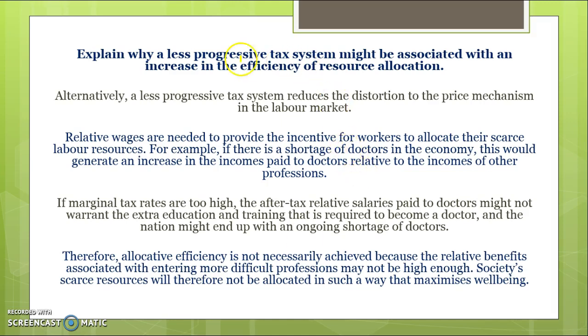In terms of why a less progressive tax system can improve efficiency, you could also talk about the labour market. So when there's a less progressive tax system, the relative wages between high and low income professions may be smaller. So there's more incentive, for example, to become a doctor because you're going to get to keep more of your income, and that's good for allocative efficiency because people are putting their resources to where they're best suited or where their skills are being maximised.